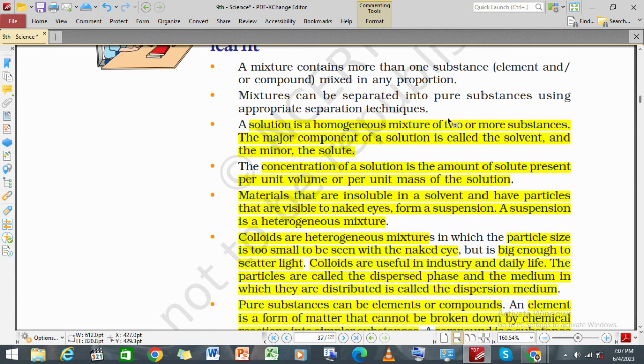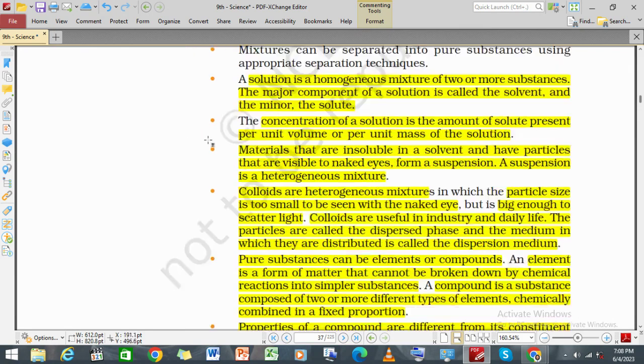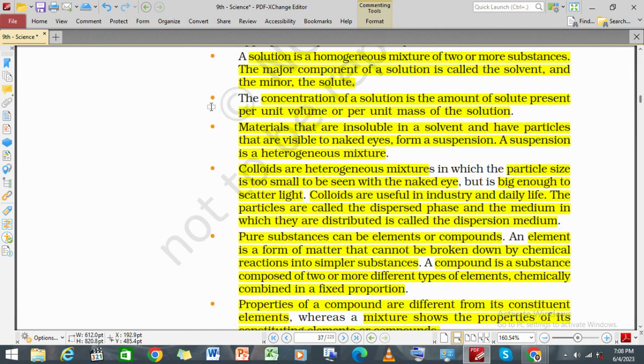And a solution is homogeneous. A solution is a homogeneous mixture of two or more substances. The major component of a solution is called the solvent, and the minor one is known as the solute. The concentration of a solution is the amount of solute present per unit volume or per unit mass of solution. All right.